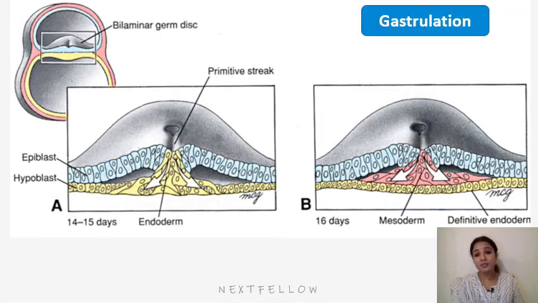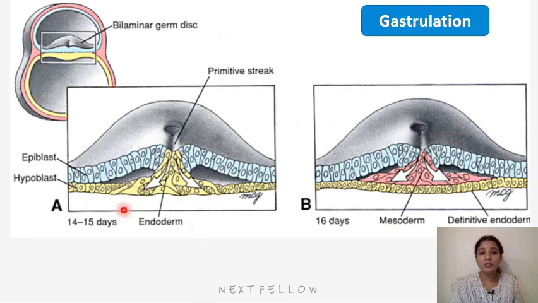After primitive streak formation, let's see gastrulation. Gastrulation is the process where we see the 3 germ layers develop. We know the bilaminar germ disc has 2 layers, and now the 2 layered structure will turn to form 3 layers. Gastrulation is the most characteristic event occurring during the 3rd week of gestation because it forms 3 germ layers, and from these 3 germ layers all the tissues and organs of the body develop. The process of formation of these 3 germ layers is called gastrulation.